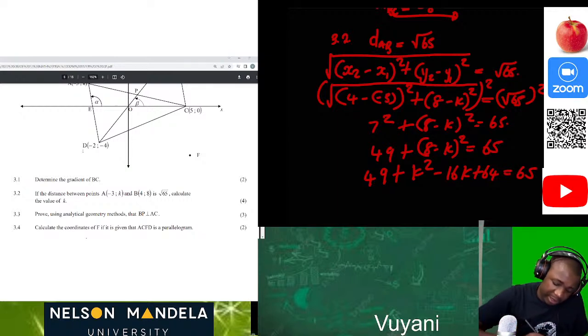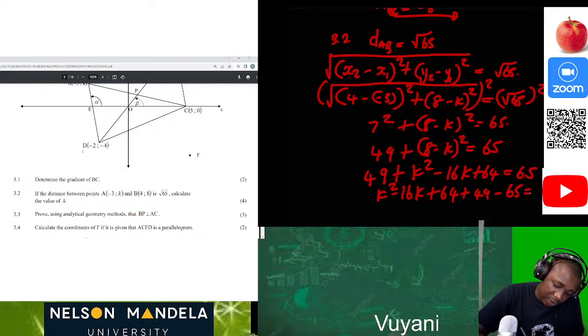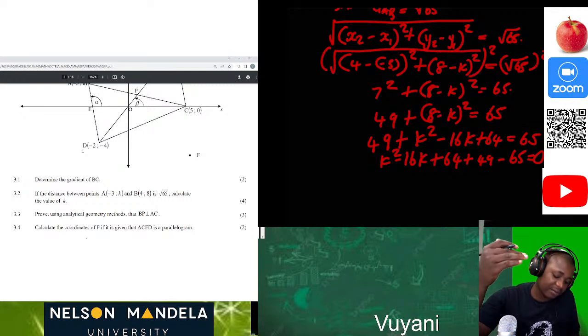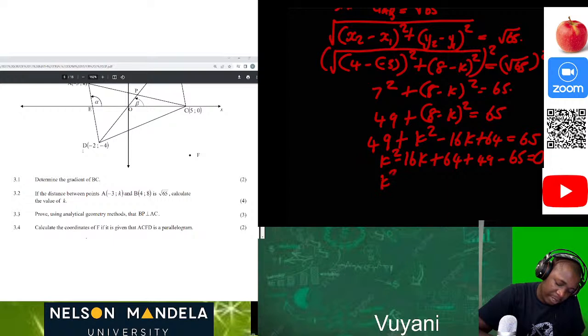Then after that, we can see that this can be k squared minus 16k plus 64 plus 49 minus 65 equal to 0. So 64 minus 65, that's negative 1, negative 1 plus 49 will give us positive 48. So now it will be k squared minus 16k plus 48 equal to 0.